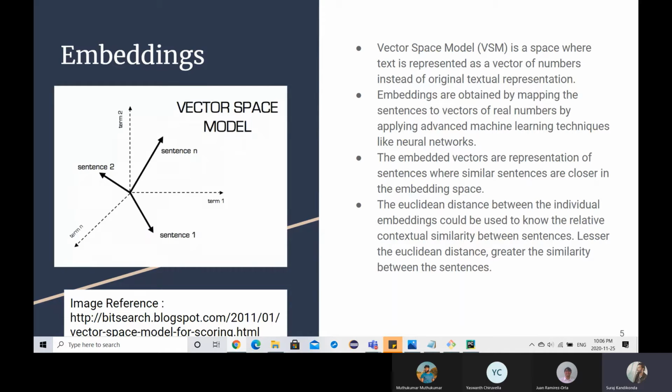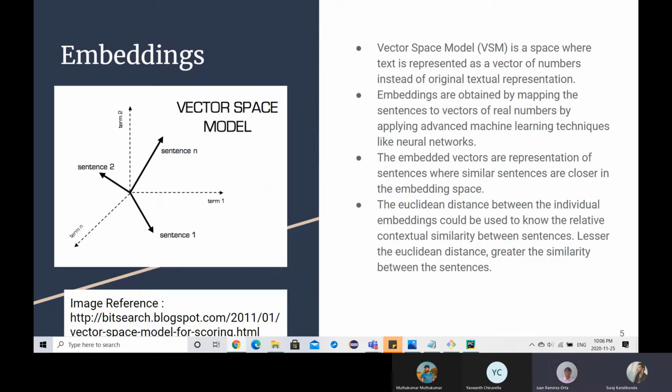Because computers cannot understand strings, we have to feed numbers to them. One way to represent strings as embeddings is using NLP procedures by applying neural networks. Basically, embeddings are nothing but a representation of a sentence in an embedding space using real numbers. Embeddings of sentences which are very close to each other semantically represent similar meaning. So embeddings are always used in natural language processing.